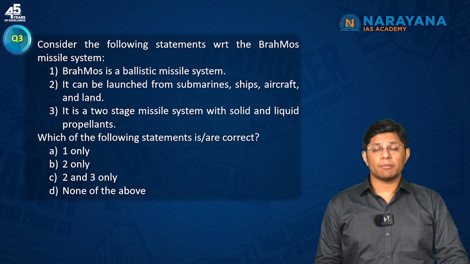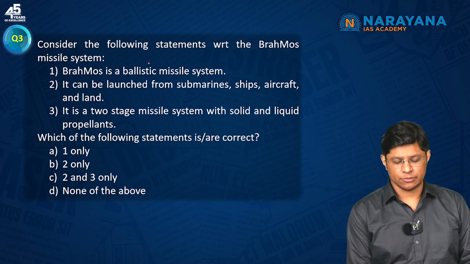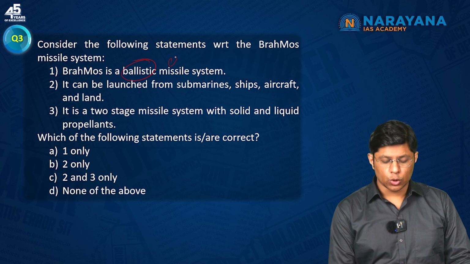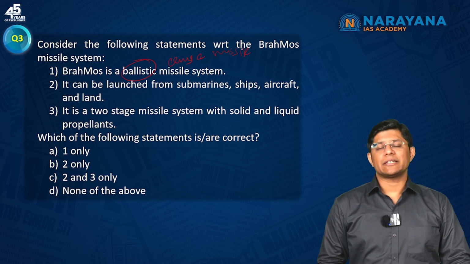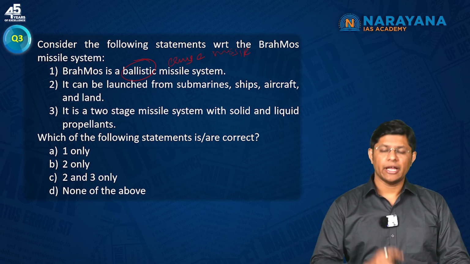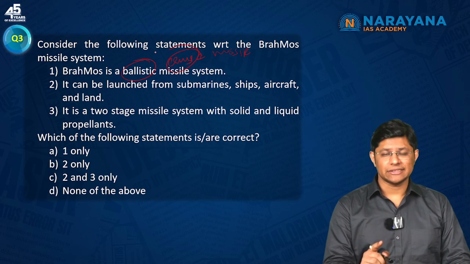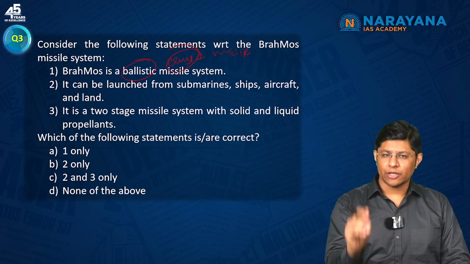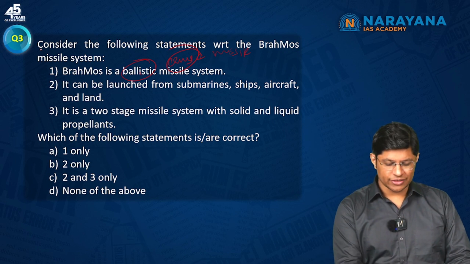Consider the following statements with respect to Brahmos missile system. Now, Brahmos is a ballistic missile system. No, Brahmos is a cruise missile system. What's the difference? The difference is the ballistic missiles are long range, right? They are not precise, right? But the cruise missiles are precise. They fly at a low altitude and they are guided. Ballistic, they are not guided. So, first statement is incorrect.